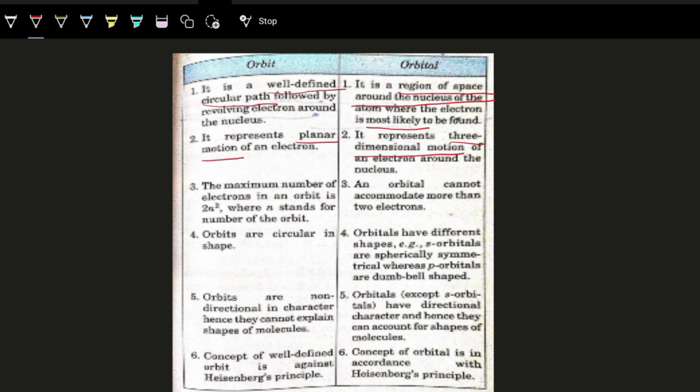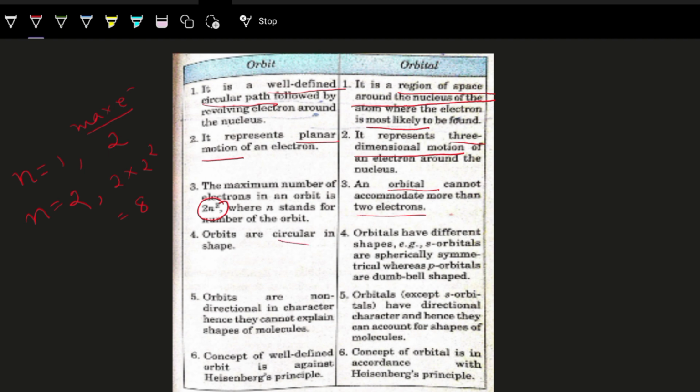Now, the maximum number of electrons in an orbit is 2n square, that we'll see, where n stands for the number of the orbit. That means if I say orbit n is equal to 1, it can have a maximum of 2 electrons. N is equal to 2, then the maximum number of electrons in it will be 2 into 2 square, so it will be 8, like this. But an orbital can accommodate not more than 2 electrons, that we have said.